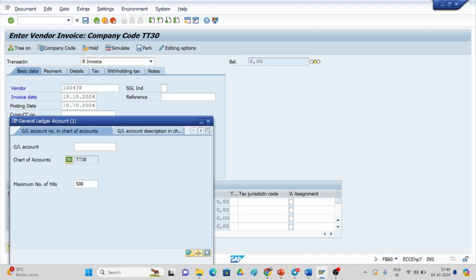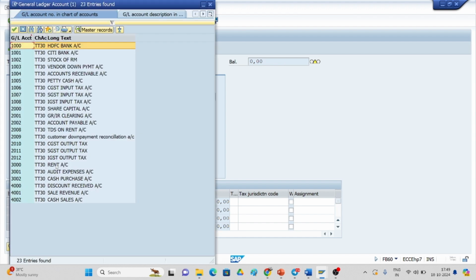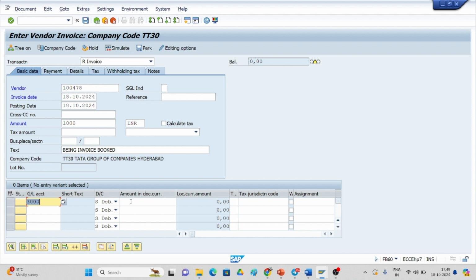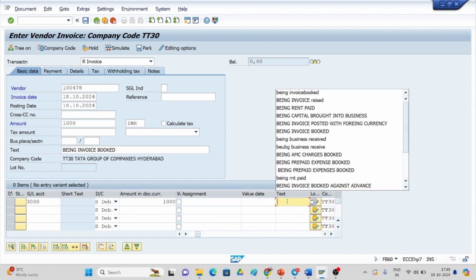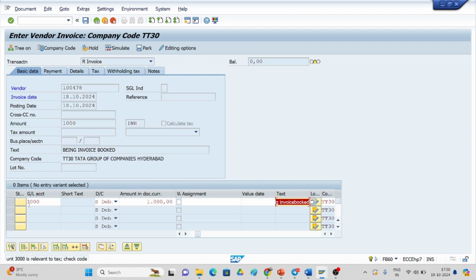So already there is 3000 there, I am expensing for the rent, and the amount is 1000 rupees I am giving here. The debit should be equal to credit. This is the mandatory field over there. The text you have to give being invoice. Just keep on pressing enter. GL account 3000 is irrelevant to tax code. Check.